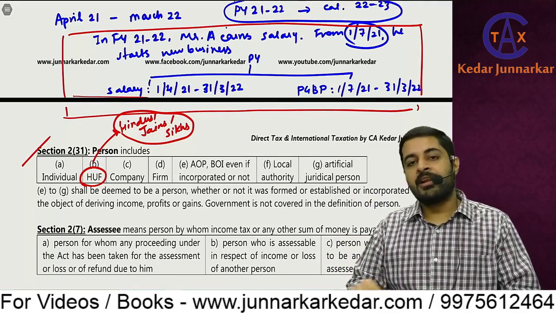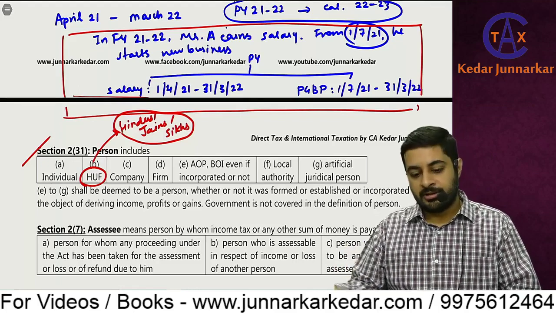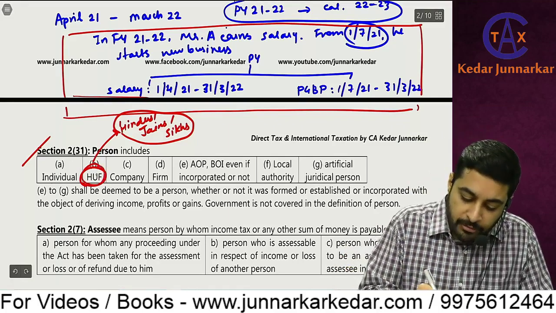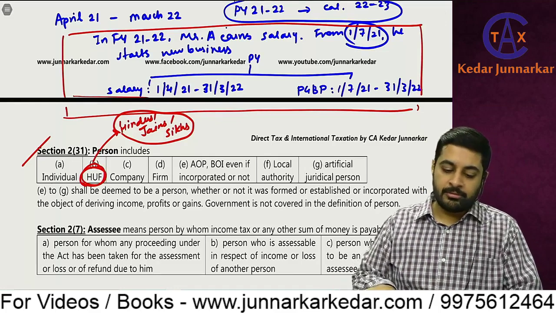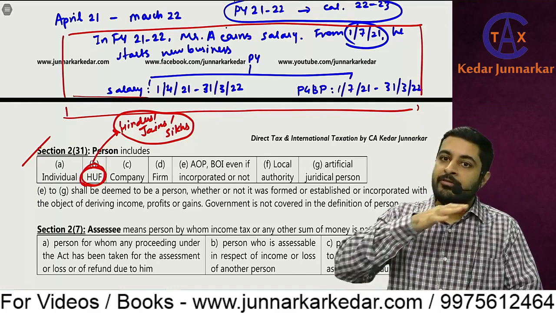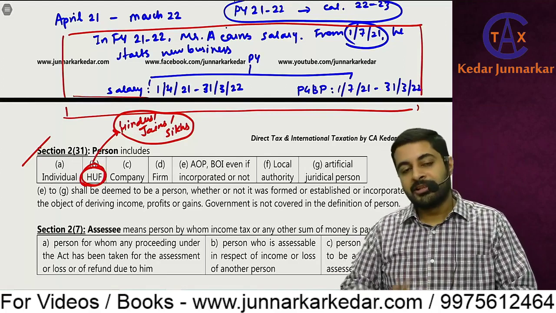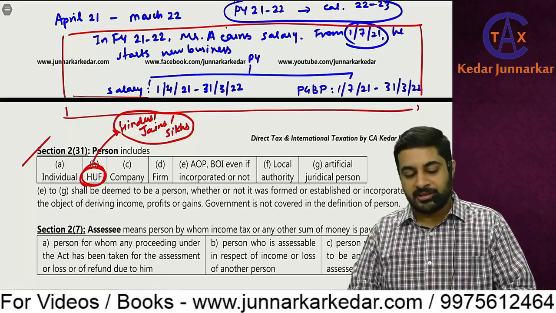But the civil procedures will get affected by UCC. So once UCC comes, I think, I'm not sure, this HUF would be deleted, because this HUF is only for three religions. If all the civil procedures are uniform, then maybe this provision won't be there. But for your exam, HUF concept is there.